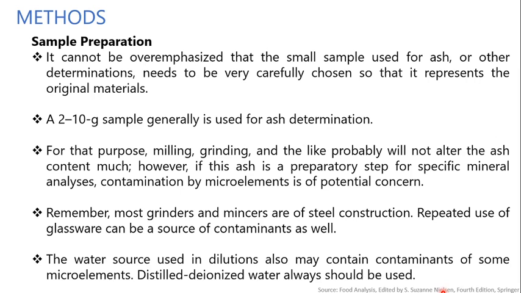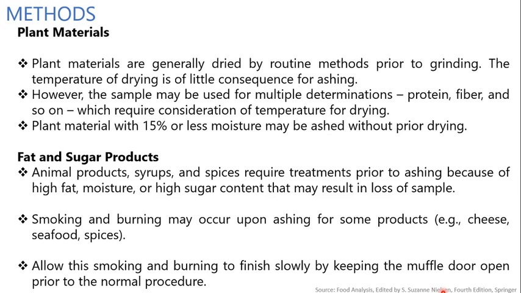The water sources used in dilution may also contain contaminants of some microelements. Distilled deionized water should always be used while performing the ash analysis. Then what are the materials? First, plant material. Plant materials are generally dried by routine methods prior to grinding. The temperature of drying is of little consequence to ashing, because certain minerals have stability at a particular temperature. That's why we have to consider that range of temperature.